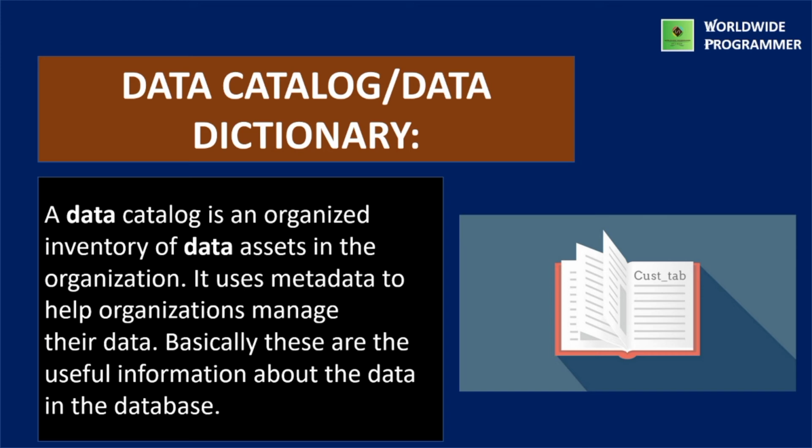Basically, these are the useful information about the data in the database. Or you can say it is a system database that contains the information about data, relationships, constraints, and the entire schema, which can be queried to get information about the structure of the database.